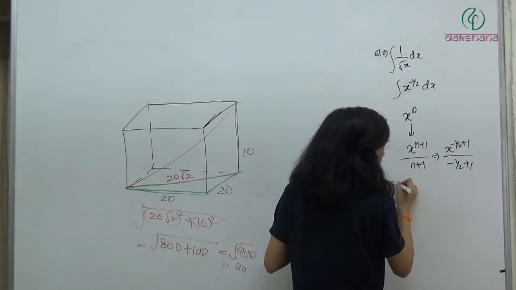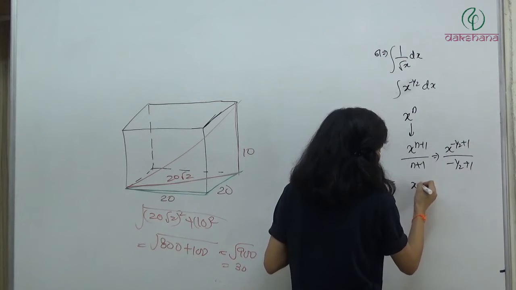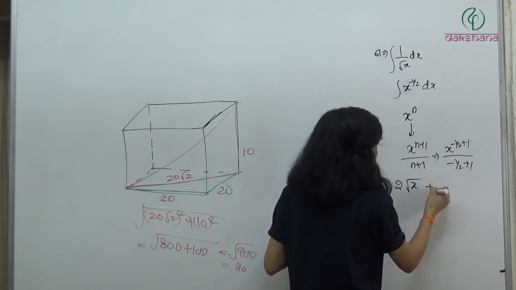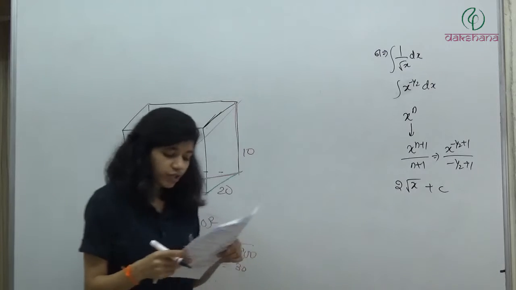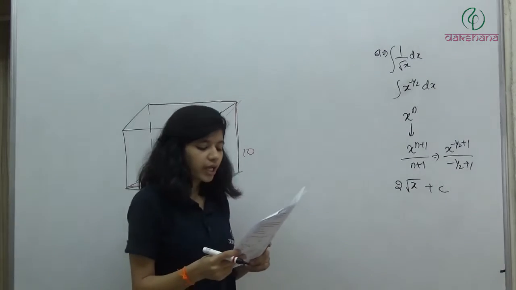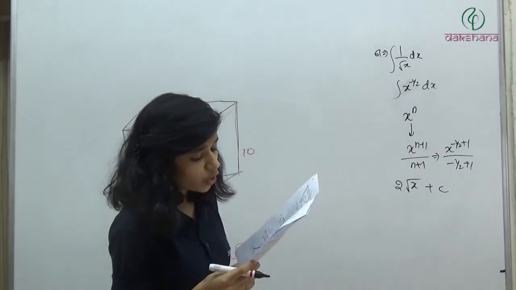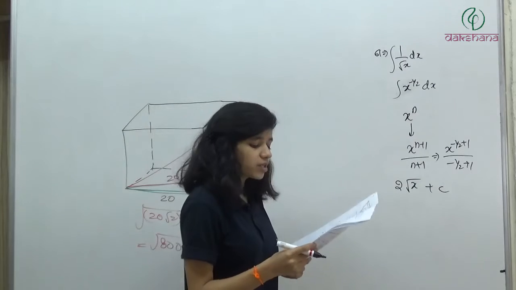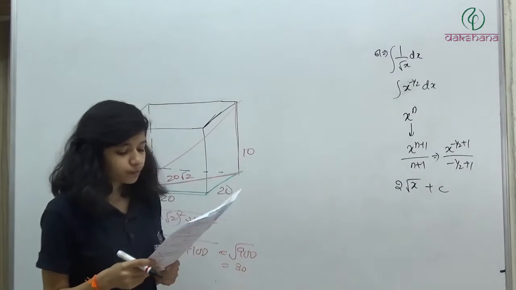So what we'll get, it is plus half, it is plus half. x to the power half means root x, और यहाँ पे नीचे plus half, तो ये ऊपर आ जाएगा, और plus c तो definitely आएगा because we don't have any limits on the integral. So what we'll get, 2 root x plus c, option 2.